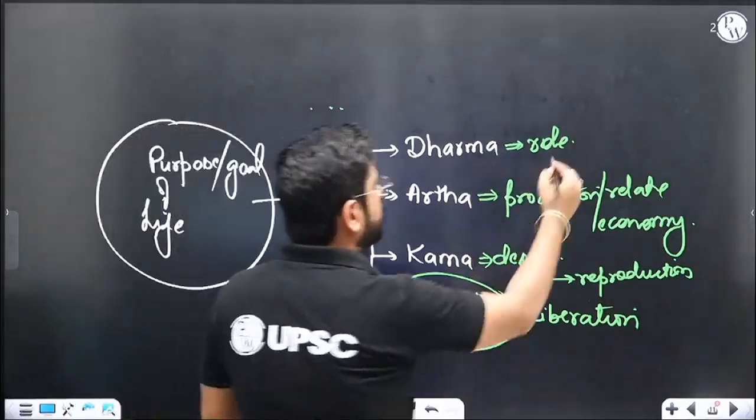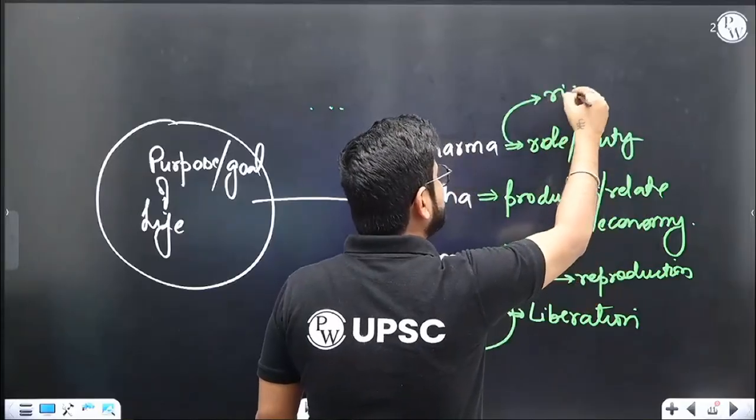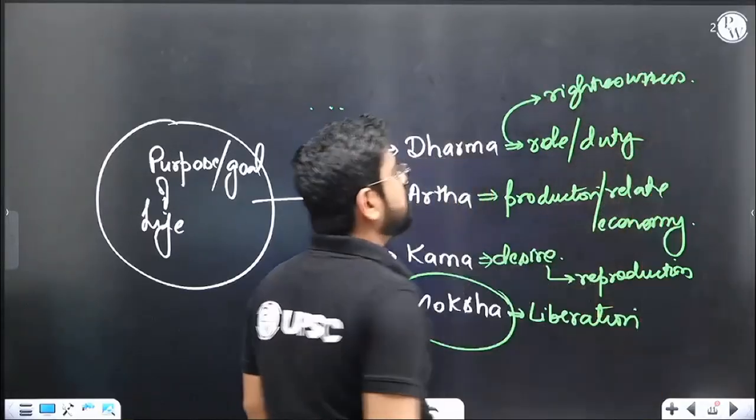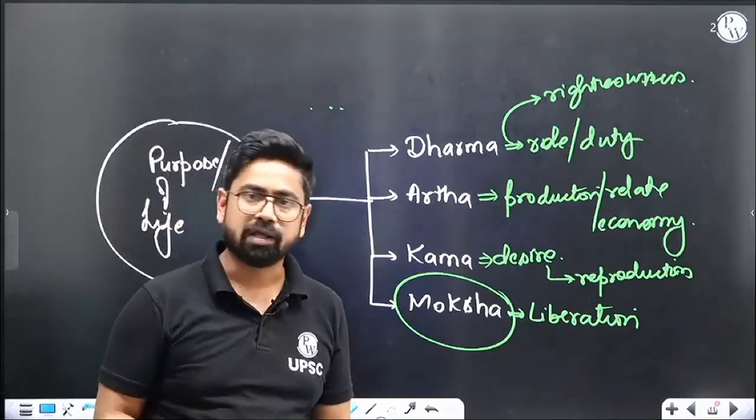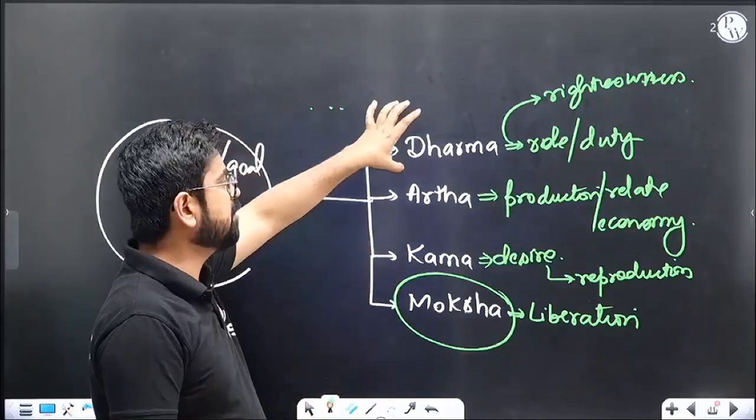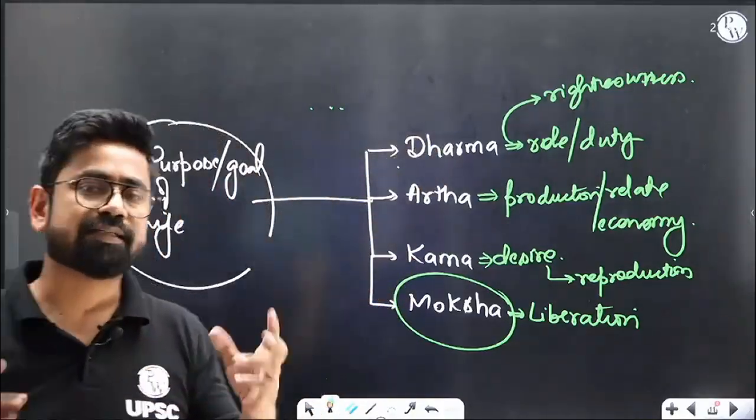Dharma is more related to role. You can also write duty, you can also write righteousness. What is dharma? What is the duty? What is your function? So duty is one thing. Artha is another thing. Artha is related to economy, related to earning. For example, again in very layman terms, you can say dharma is more about what you are supposed to do as, let's say, a citizen of India, or let's say a good human being.